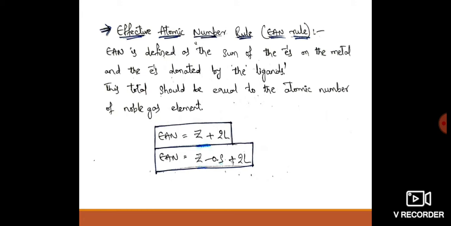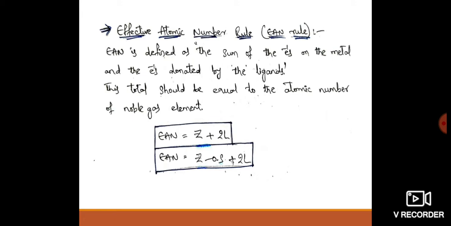That is denoted by the equation EAN = Z + 2L, or EAN = Z (the atomic number) minus the oxidation state of the metal plus the electrons donated by the ligands to the metal atom, that is 2L.